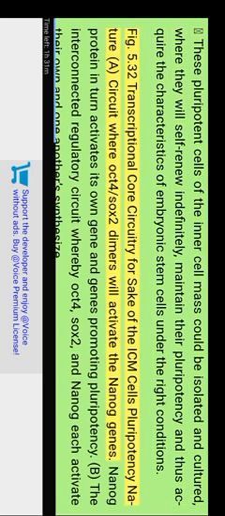These pluripotent cells of the inner cell mass can be isolated and cultured, where they will self-renew indefinitely, maintain their pluripotency and thus acquire the characteristics of embryonic stem cells under the right conditions. Figure 5.32: transcriptional core circuitry for the ICM cells' pluripotent nature.